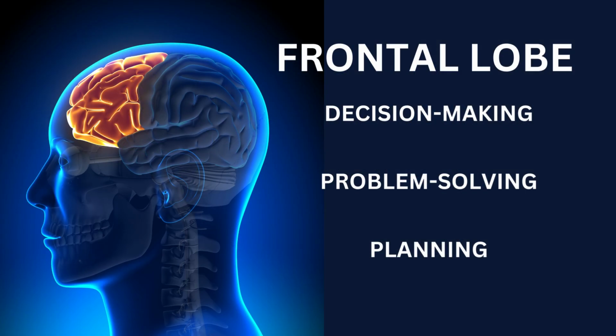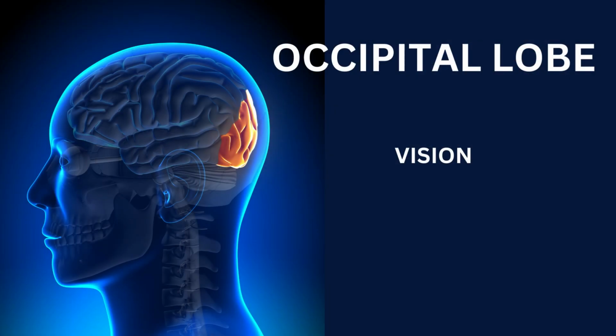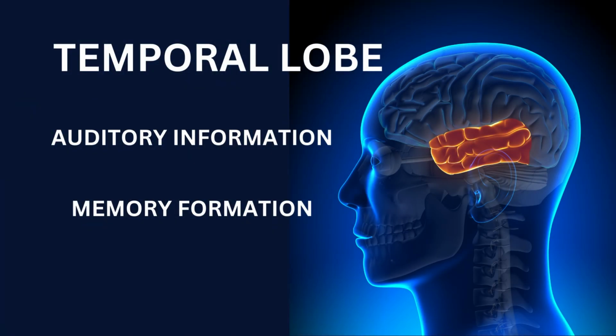The frontal lobe is responsible for decision-making, problem-solving, and planning. The parietal lobe processes sensory data such as touch and spatial positioning. The occipital lobe is responsible for vision primarily. The temporal lobe processes auditory information and is essential for memory formation.